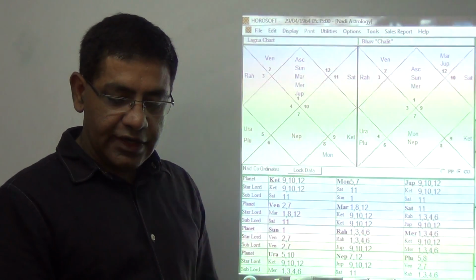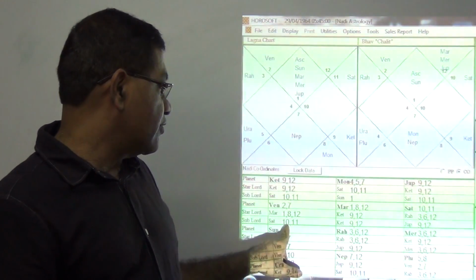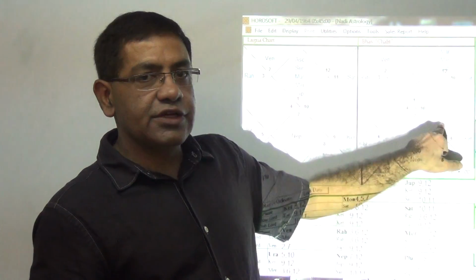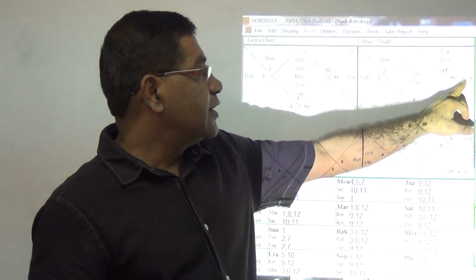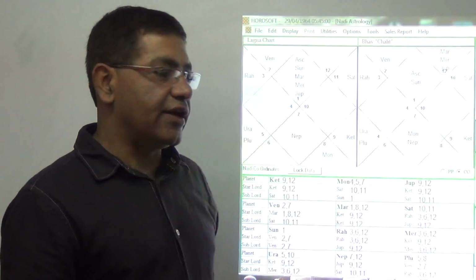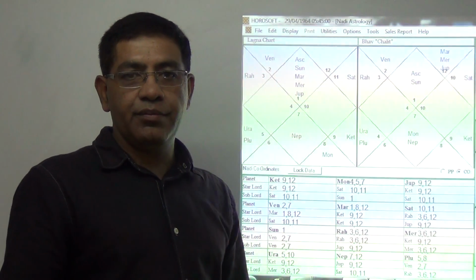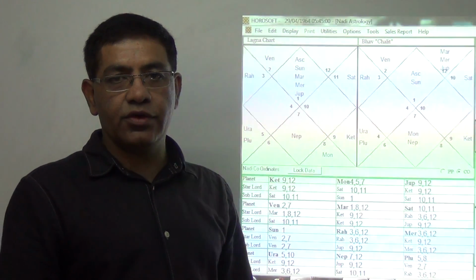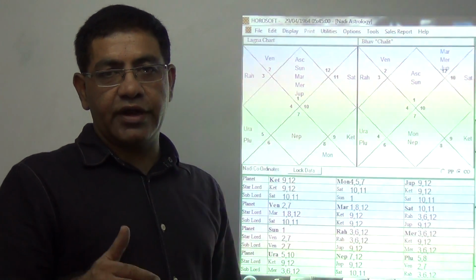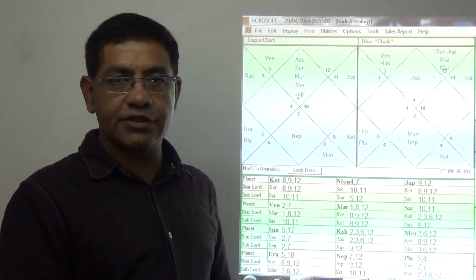Now let us increase the time by another 10 minutes. Now it is 5:45. What we find here is that 10 and 11 are signified by Saturn, and I see Saturn is the lord of the 10th and the 11th, because Capricorn is repeated in the 10th and the 11th house. So with 10 and 11, you find that professional life becomes better. Although there will be more problems with health, because the 10th is detrimental for the recovery of health.